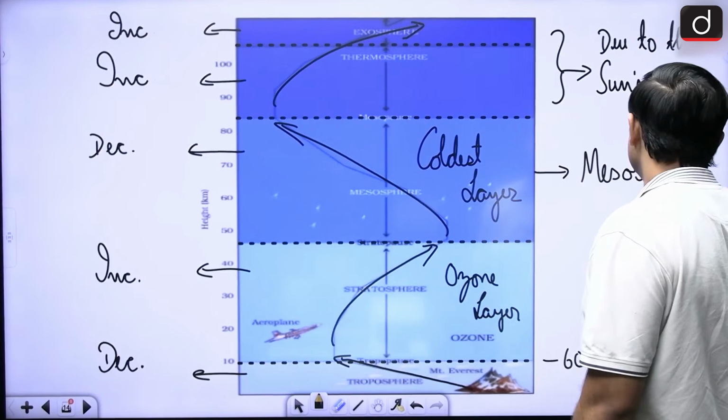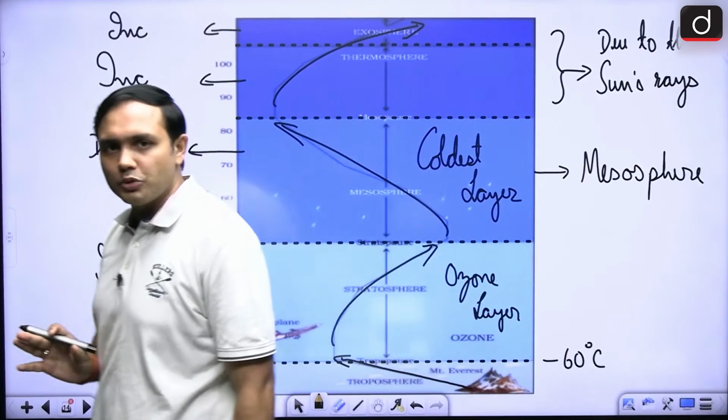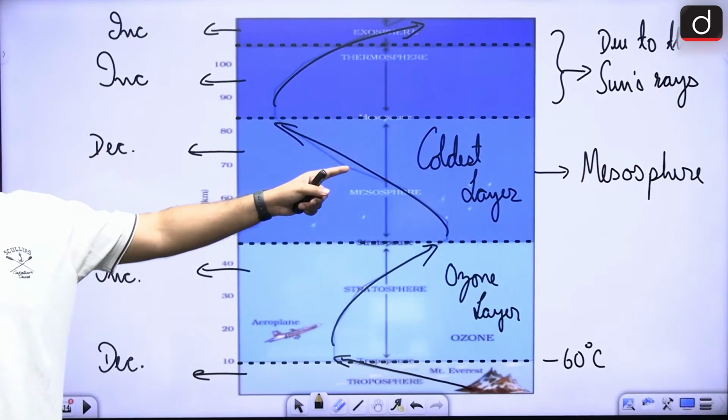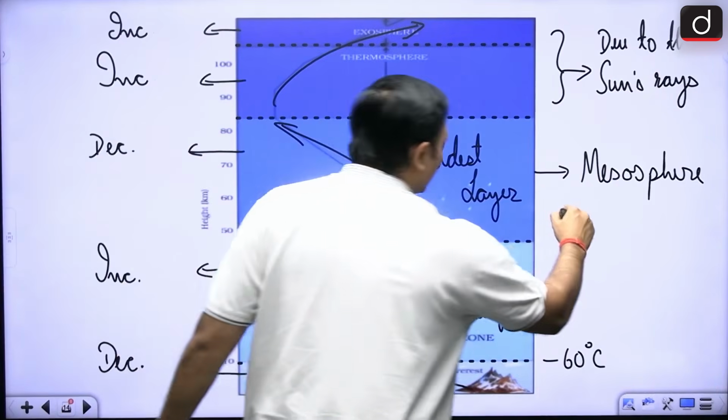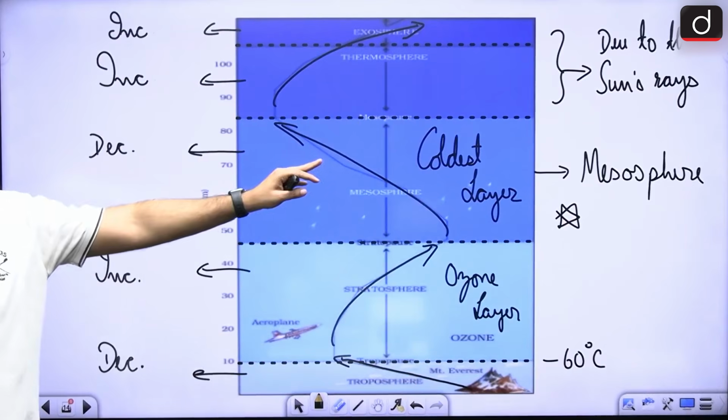The mesosphere is the coldest layer of the atmosphere, right? Now this becomes a question, right? So this you can remember, that this is the coldest layer of the atmosphere.